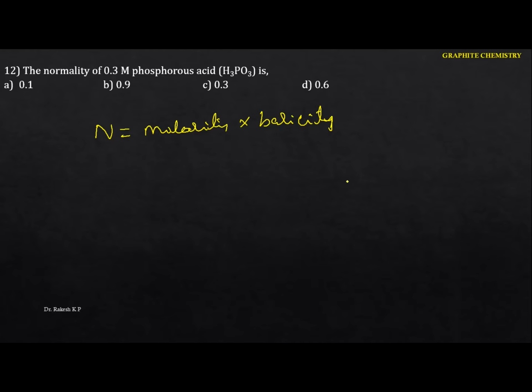Okay, let me write the structure of phosphorus acid. So this is the structure of phosphorus acid. This is the OH, and this is the H. Now we have to identify the number of replaceable protons, that is, how many protons it releases. Just identify the number of P-OH bonds. We are having 2 P-OH bonds, so the cleavage takes place here. It never breaks at the P-H bond. That means it releases 2 H plus. So if it releases 2 H plus, the basicity is 2.